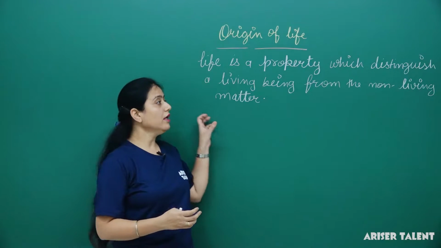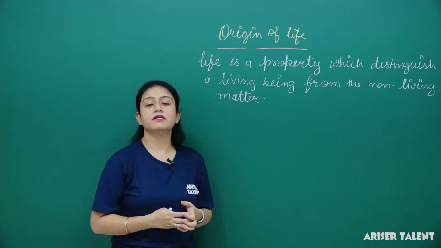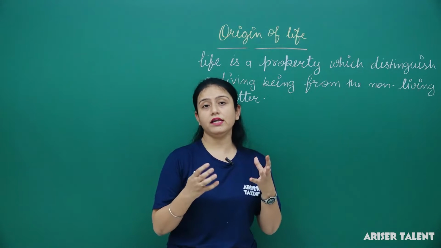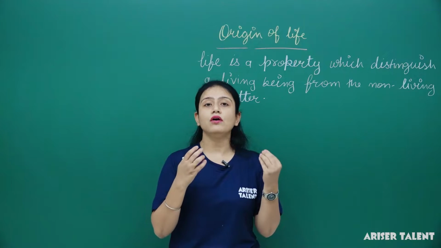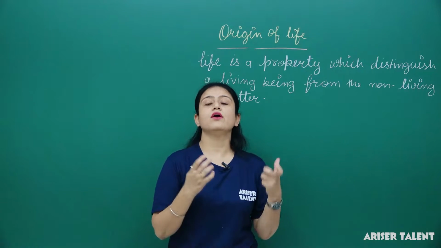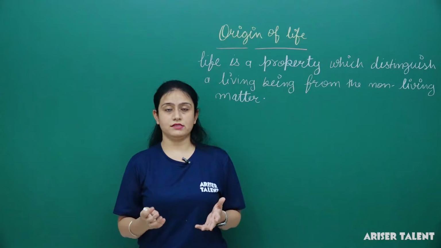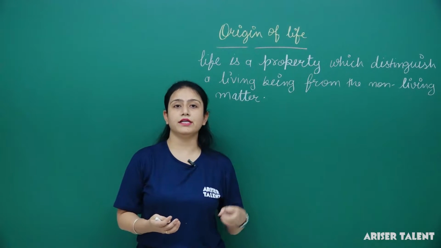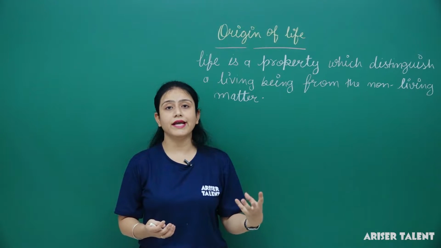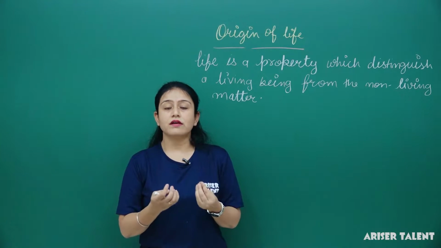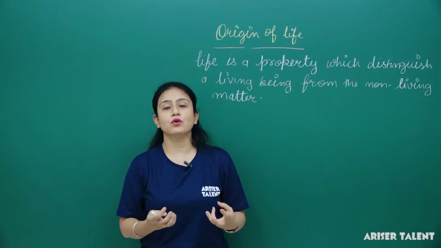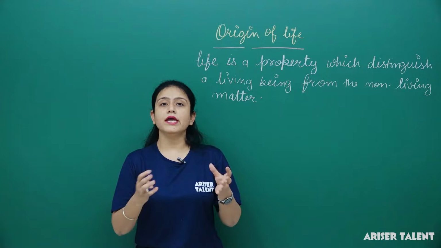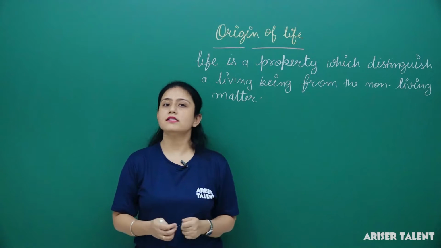In the scientific term, we must say the inherent capacity of an organism to utilize the surrounding material, like light, food, water, gas, to generate energy or to grow or to reproduce in a controlled manner, that is life.